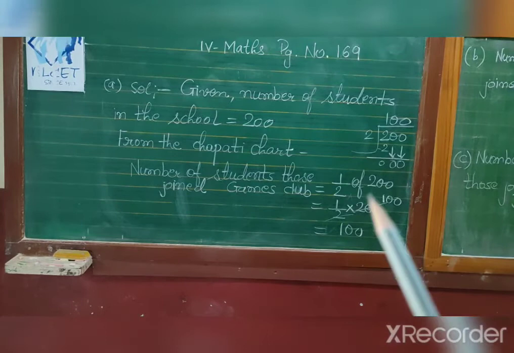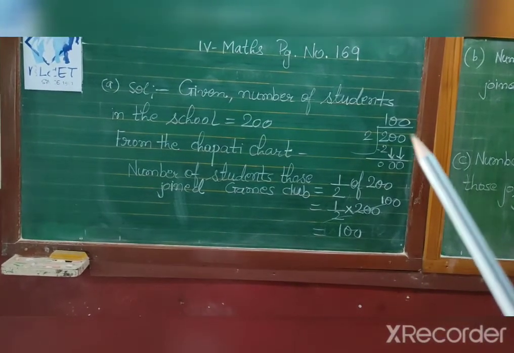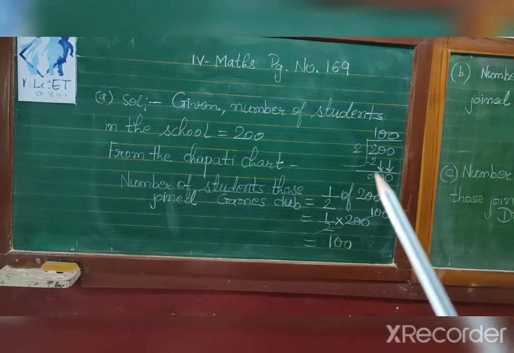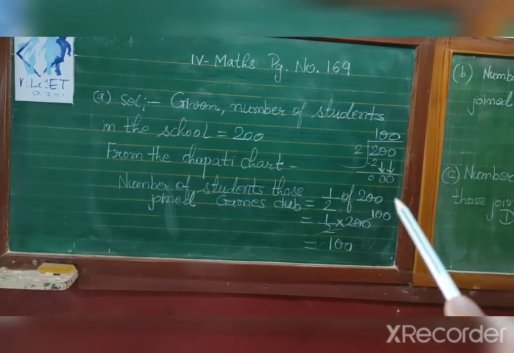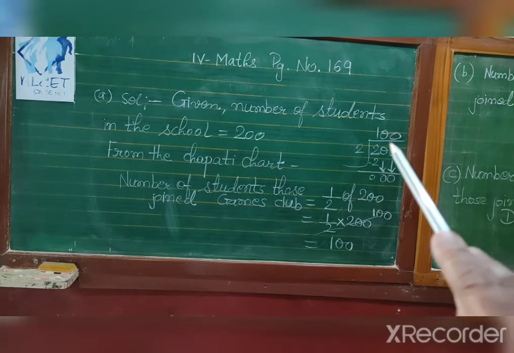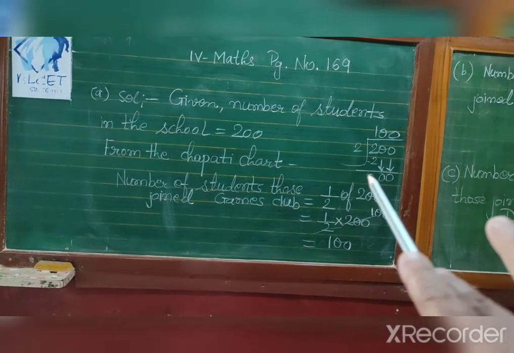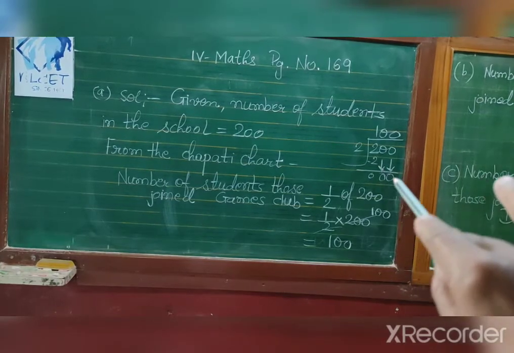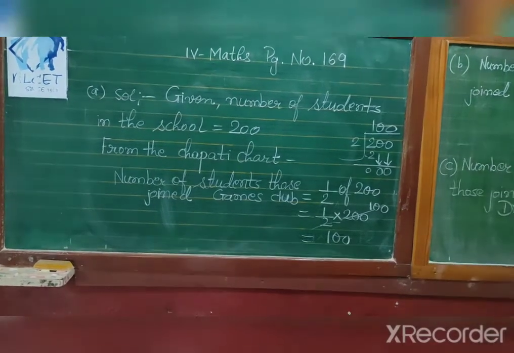When you divide 200 by 2, extreme left 2 is there. 2 ones are 2, 2 minus 2 is 0. Bring down 2 zeros. This 0 you will put here. The difference you will not put. When you bring down, those 0s you will put there.